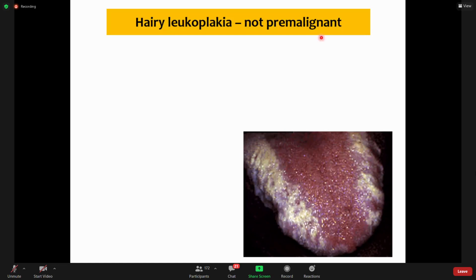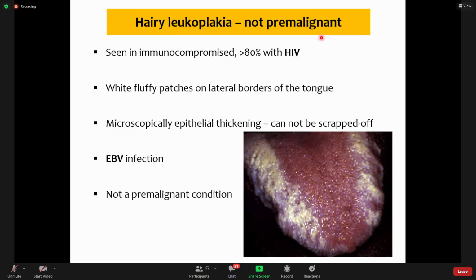It is never a pre-malignant condition, but it is seen in a more serious condition, that is in immunocompromised persons, and actually more than 80% of those have either HIV or develop AIDS. So it is seen in patients of AIDS who are immunocompromised, and they are fluffy patches on the lateral borders of the tongue.